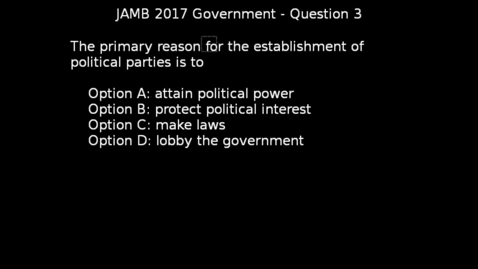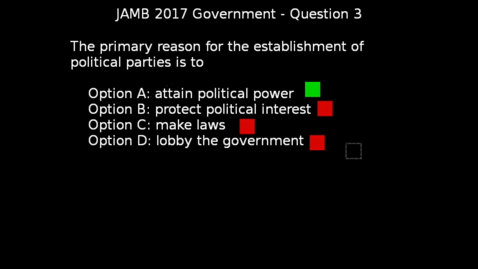Question 3 of JAMB 2017 government exam says the primary reason for establishing a political party is to. Now, the primary reason to establish a political party is not to protect political interests. So option B is wrong. It is not to make laws. Option C is also wrong. It is not also to lobby the government. Option D is also wrong. Now, the correct answer to this question is option A, which is to attain political power.